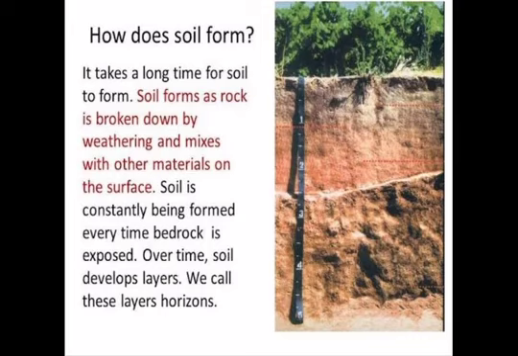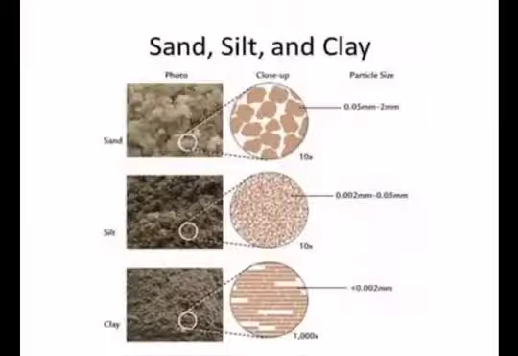Okay, coming to the next, the types of soil. Okay, so mainly there are 4 types of particles in the soil, that is gravel or pebbles, sand, silt and clay. So what is gravel? The particles which are bigger in size settle down at the bottom. Their size is bigger than 2 mm. They are called gravel. The next one is sand.